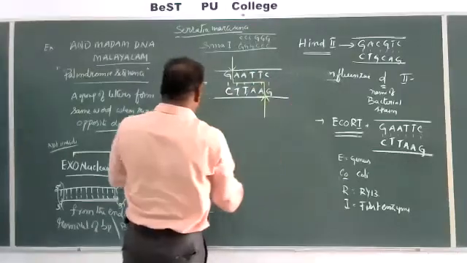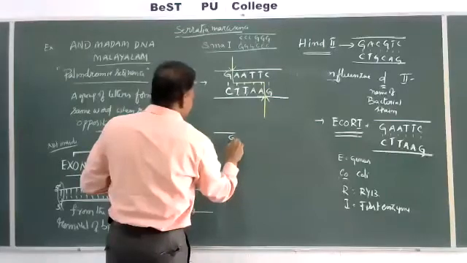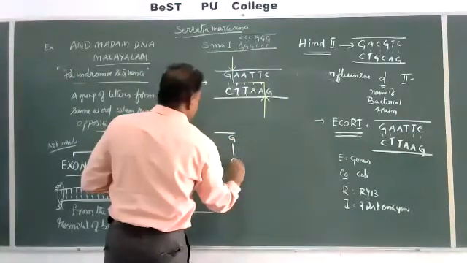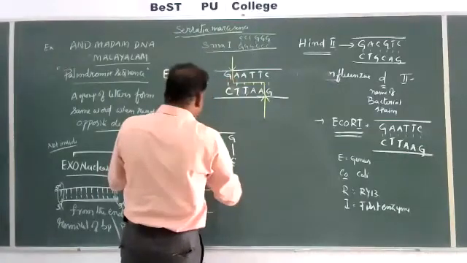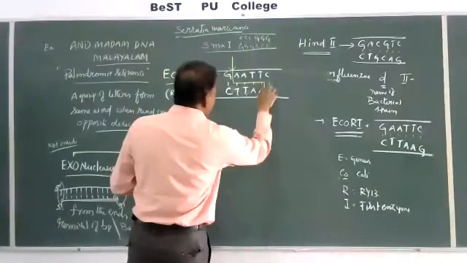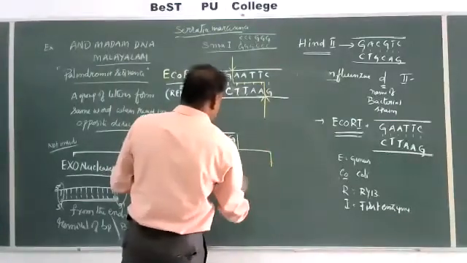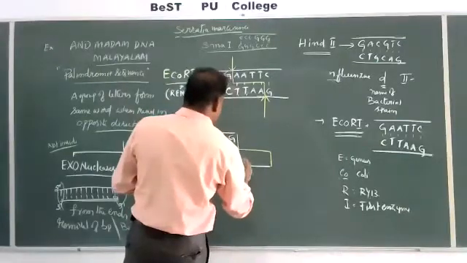Two pieces will appear. This piece ends with G, C, and it is cut here. What is here?